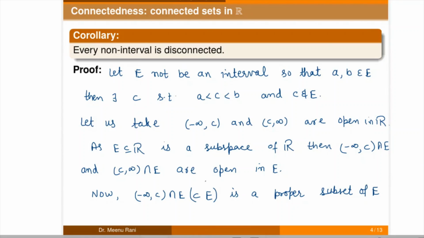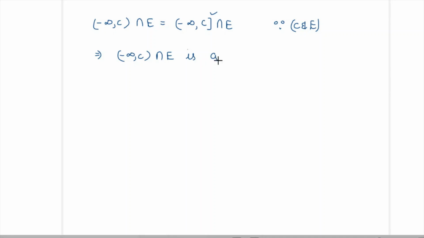And also if we take this set, minus infinity to C interval intersection with E, it can be written as minus infinity to C closed, intersection with E, because C is not in E. So if we take the intersection of E with this open interval and with this closed interval, that will be the same because C does not belong to E here. So these are equal. So this is a closed set and this is open. So from here we can say that minus infinity to C intersection with E is a closed set